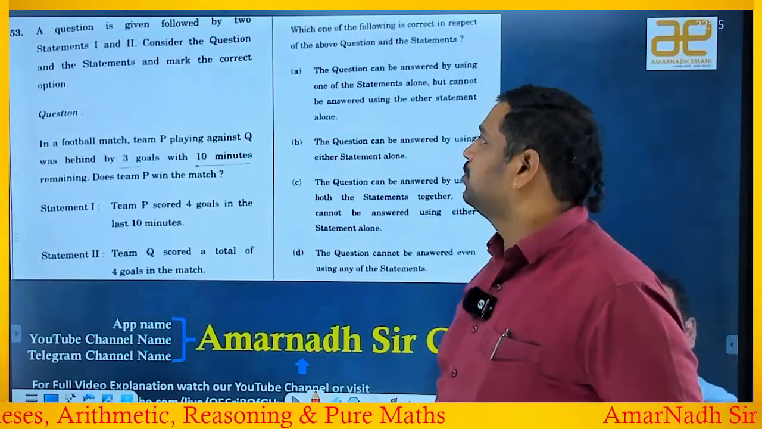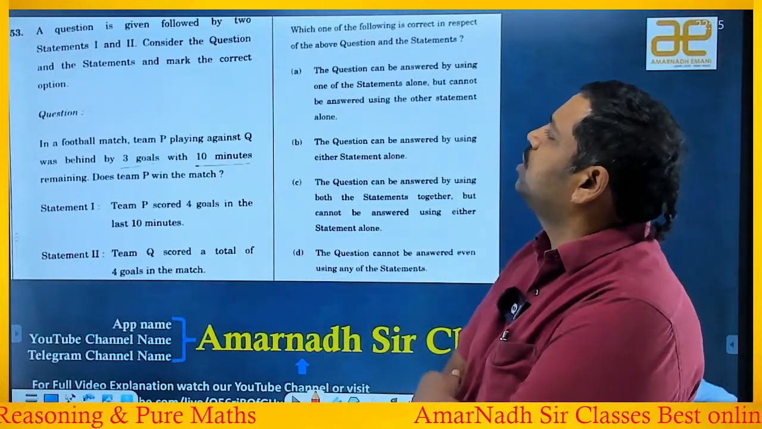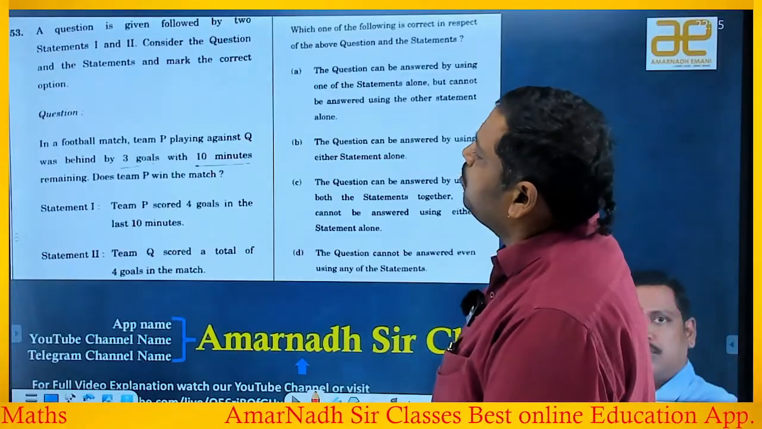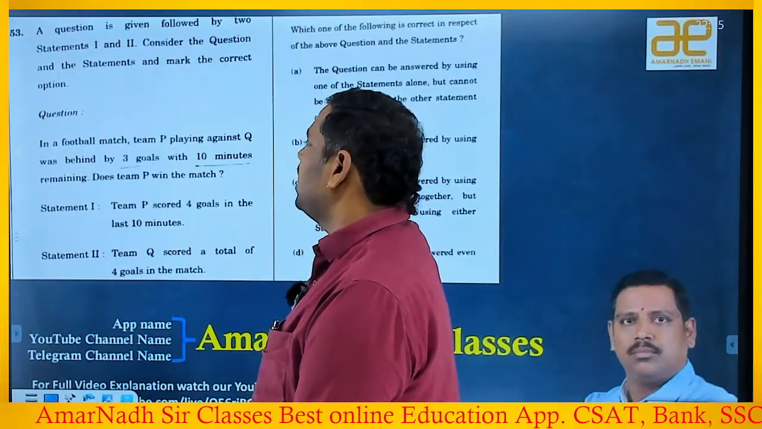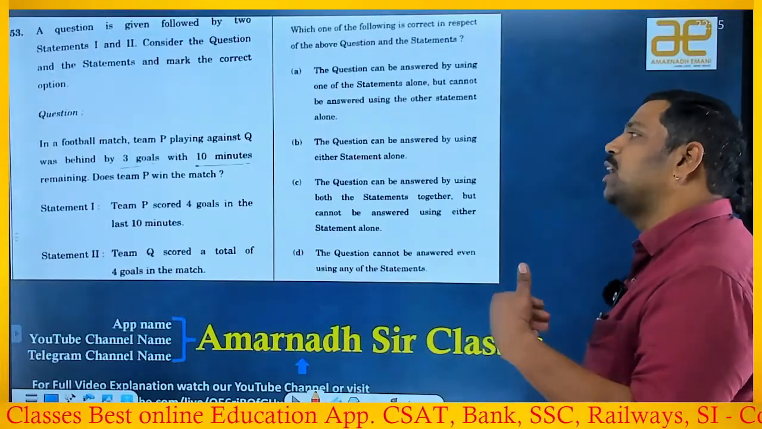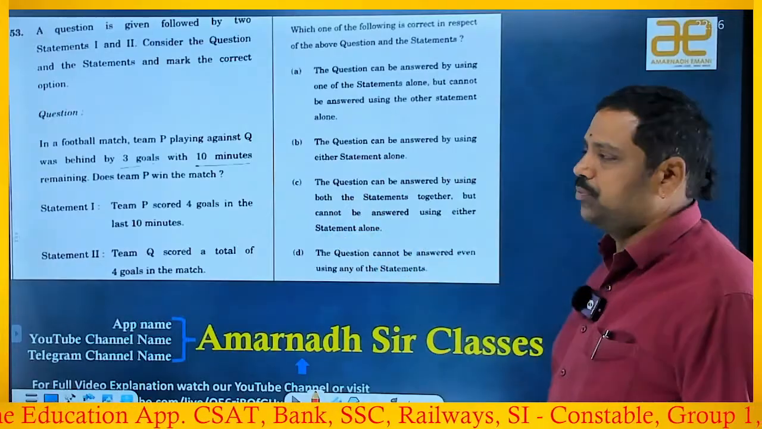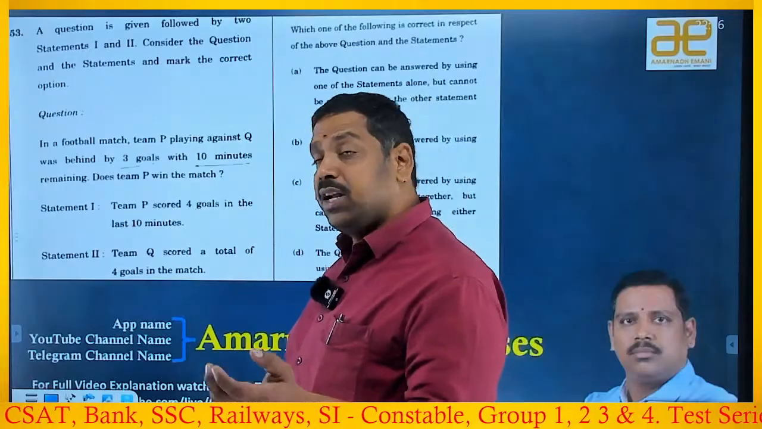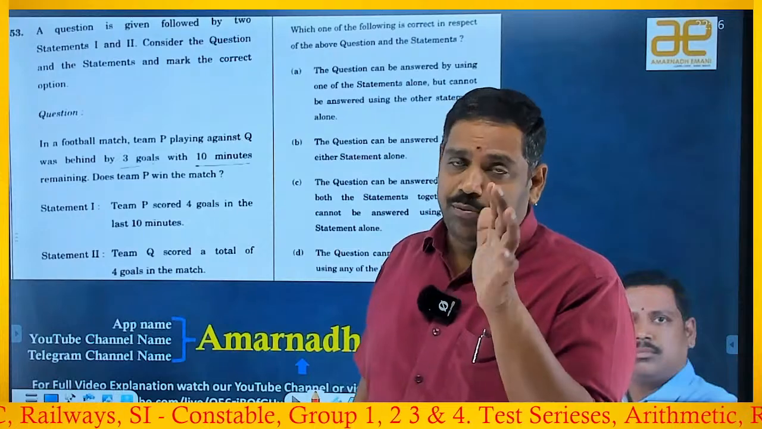The next beautiful one. Okay. The equation is given followed by two statements 1 and 2. Consider the equation and the statements and mark the correct option. In a football match, Team P playing against Q was behind by 3 goals with 10 minutes remaining. Okay, Team P is behind by 3 goals, meaning when Q has 10 goals, P has only 7. With only 10 minutes remaining, does P win the match? P has to win, so it has to take 4 goals.